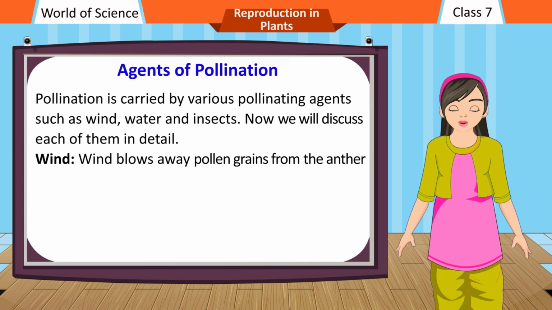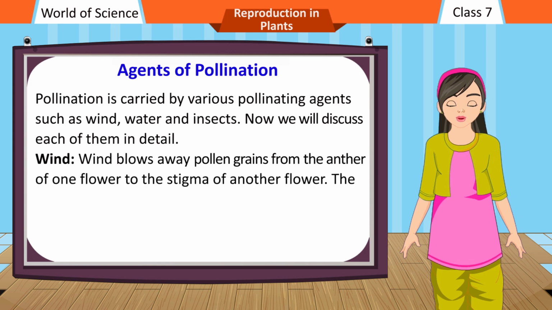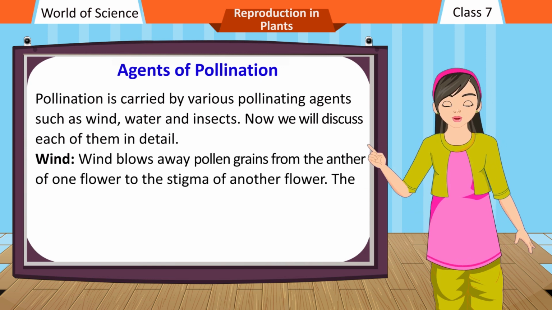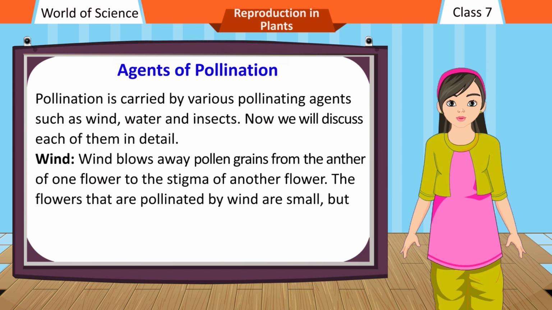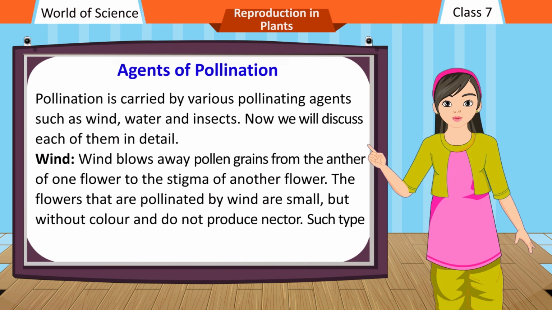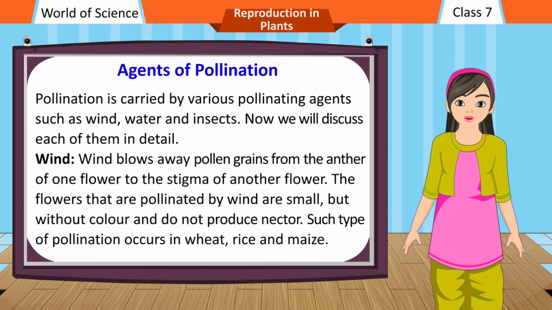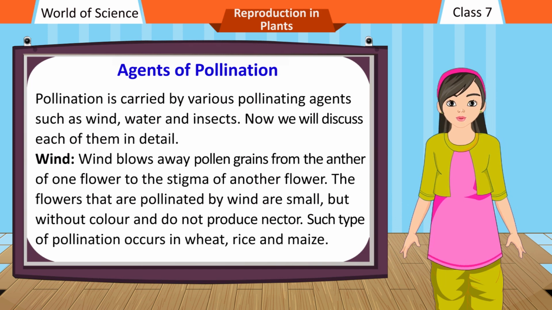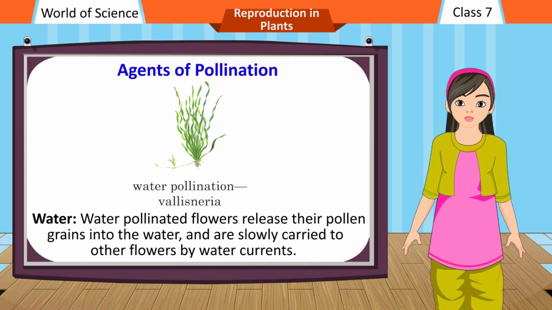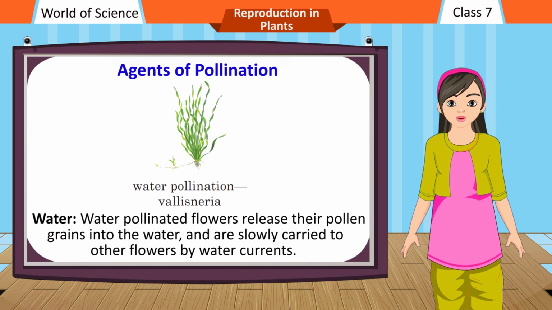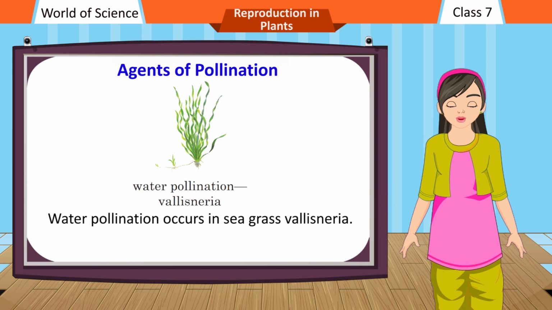Wind blows away pollen grains from the anther of one flower to the stigma of another flower. The flowers that are pollinated by wind are small, without color, and do not produce nectar. Such pollination occurs in wheat, rice and maize. Water. Water-pollinated flowers release their pollen grains into the water and are slowly carried to other flowers by water currents. Water pollination occurs in seagrass and Vallisneria.